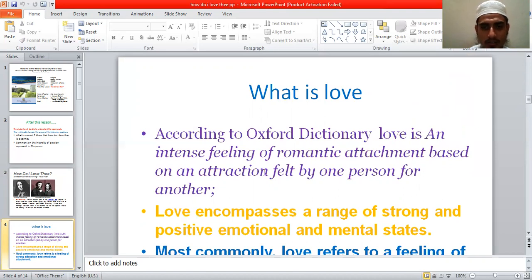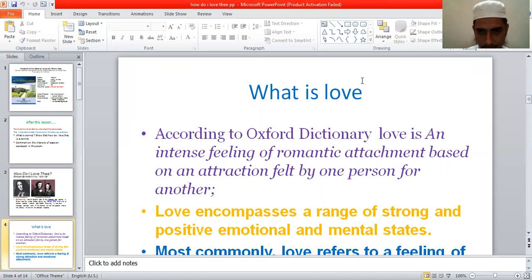I would like to discuss love according to the Oxford Dictionary. According to the Oxford Dictionary, love is an intense feeling of romantic attachment based on an attraction felt by one person for another. So love is a matter of passion, intense feeling. Whenever anyone feels something intensely, excessively in his mind for anything, then it is called love. Love is totally a matter of feelings.